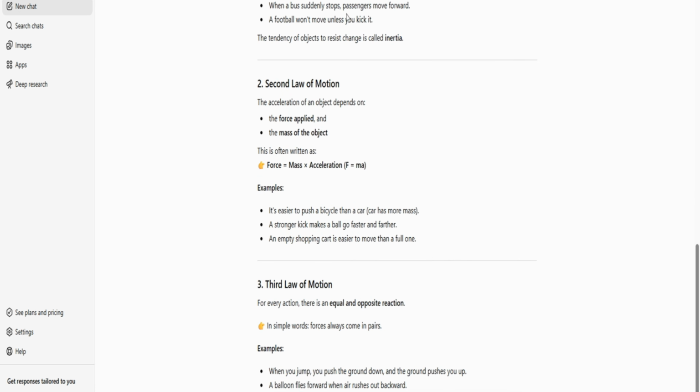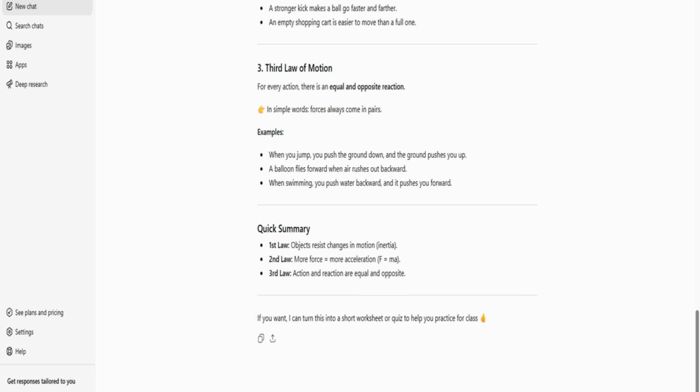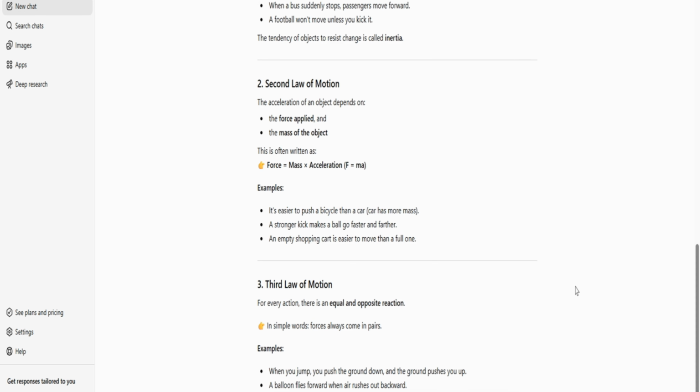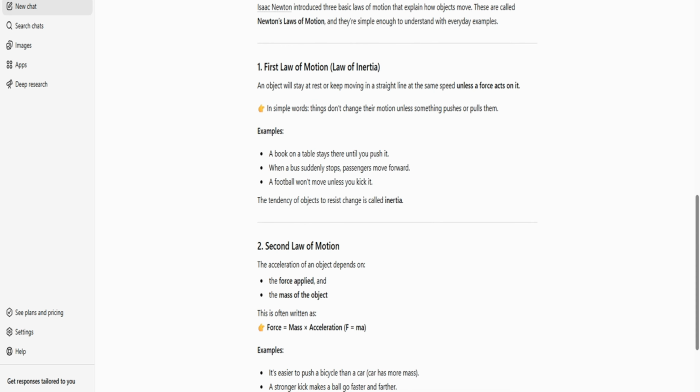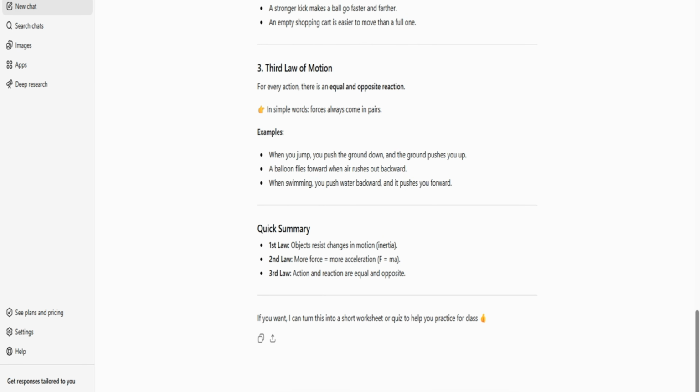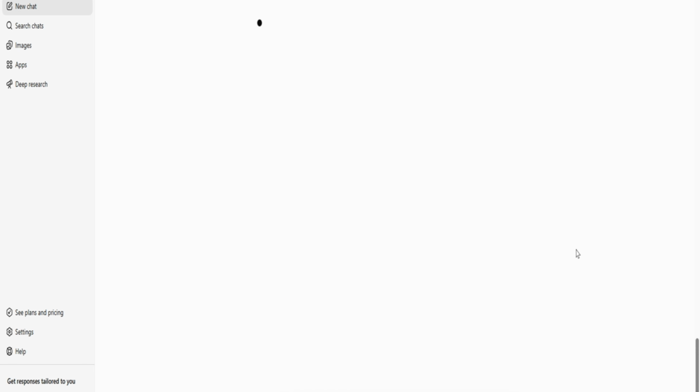I think it doesn't give very generic material that is for class 8, but what you can do is type the same question again and say, hey, I want Newton's laws with examples for class 12 instead of class 8, and see if it gives you a different example. But in the first question itself, you can see the response is very specific to Newton's laws. Now let me try with the new prompt and see what happens.